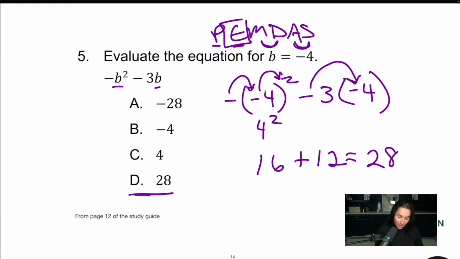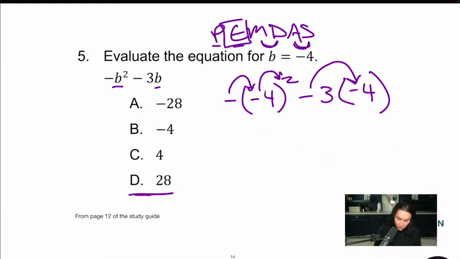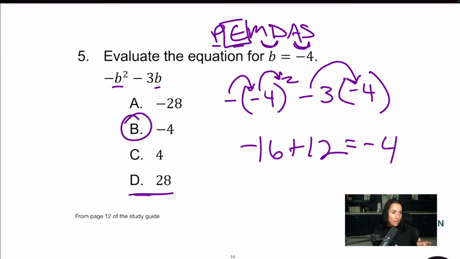And notice D has my mistake there. If you pick D, you would be incorrect because you went to multiplication before we went to exponents, all right? The proper way would be to do the exponent first. So we have -4 times -4 is 16. Then we bring that negative down. -16 plus 12 equals -4. B is the correct answer. Good math writers, people who write math tests really well, will anticipate your mistakes, especially in order of operations in PEMDAS. So be on the lookout for that.